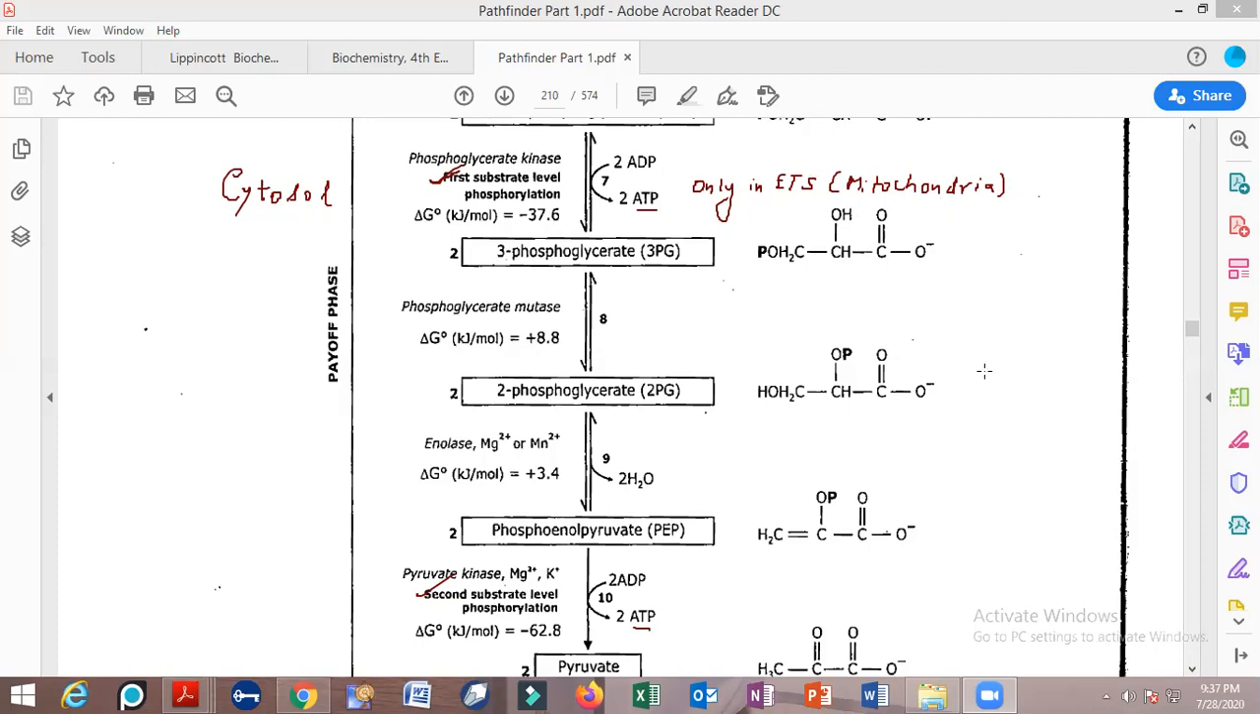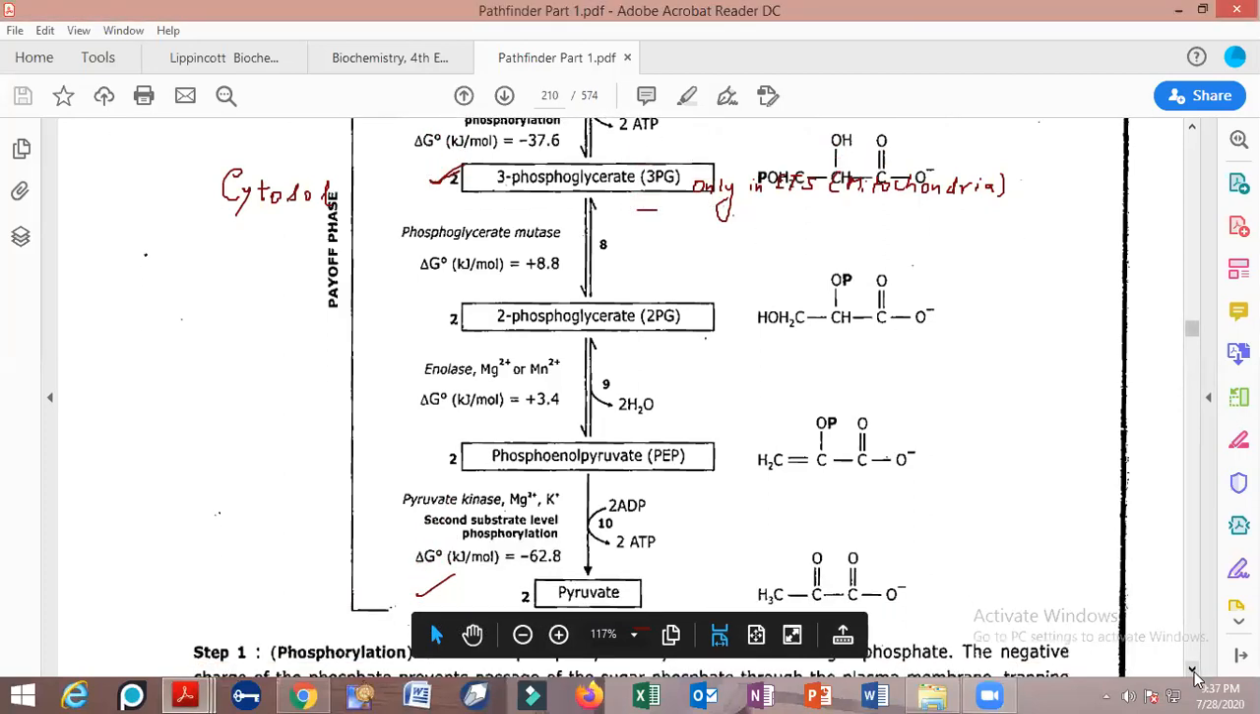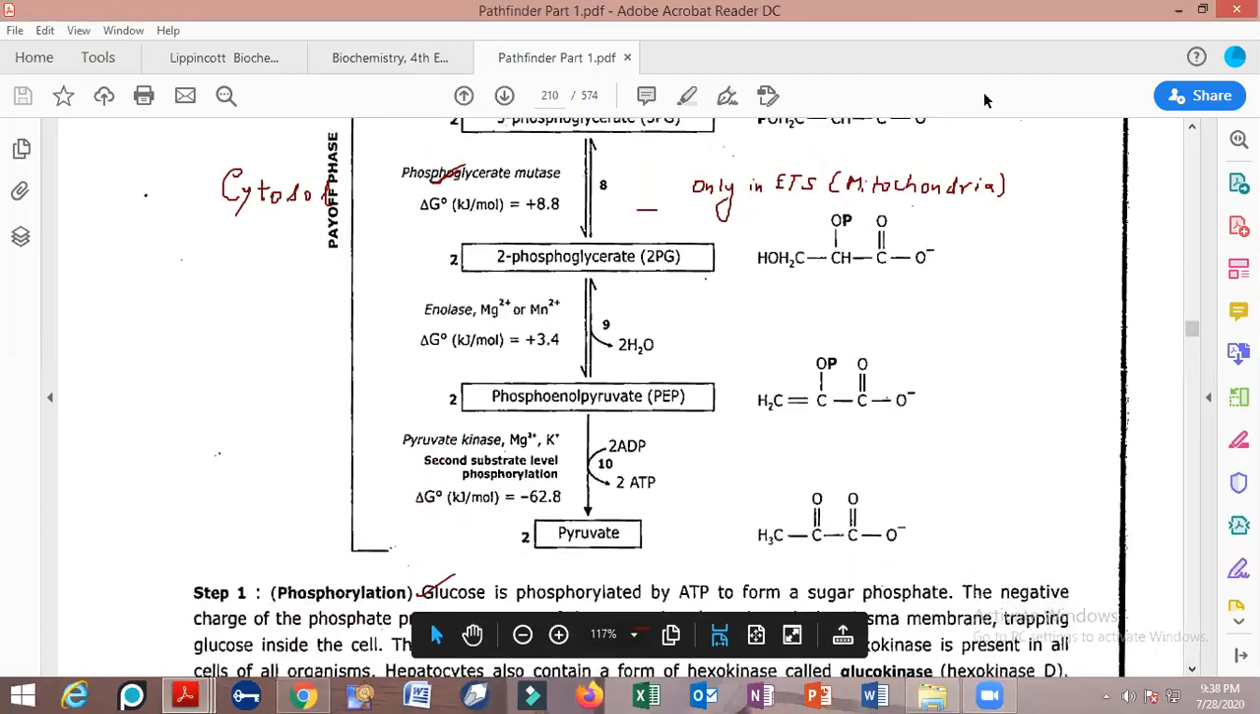Any other query by any other student? No? Okay, now see the last question that has been asked in glycolysis. Okay, we have one query. No queries. Okay, Trishla, no queries, no problem. Now see this.